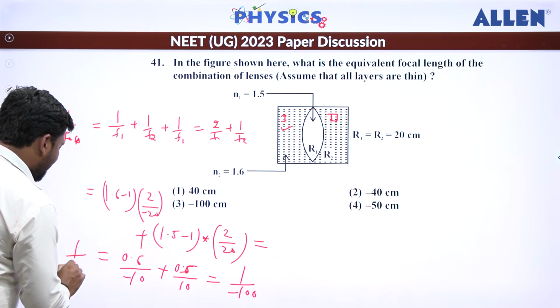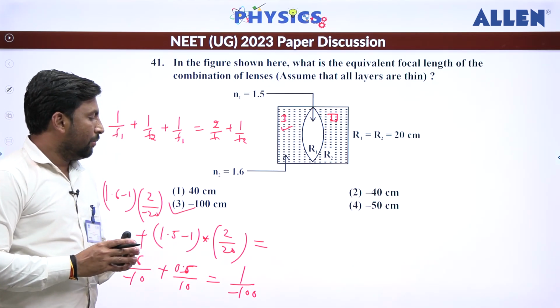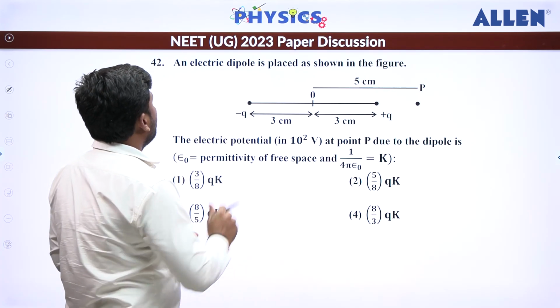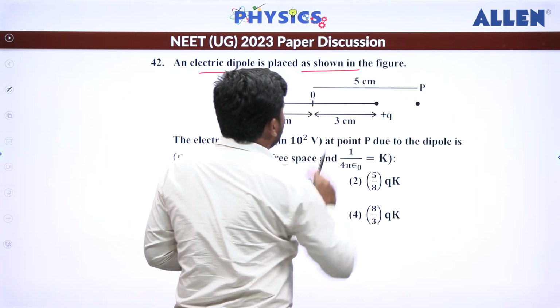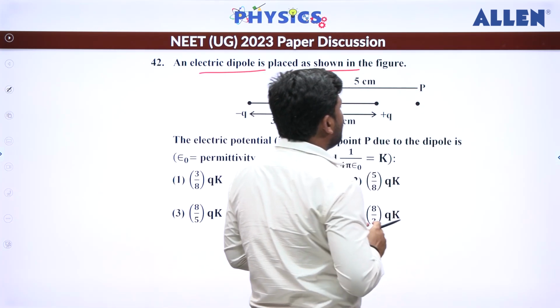That is going to be how much? 1 by F effective. So focal length is 3 minus 100 centimeter. Now the next question, question number 42. Electric dipole place. So you cannot apply here the formula Kp cos theta by r square.